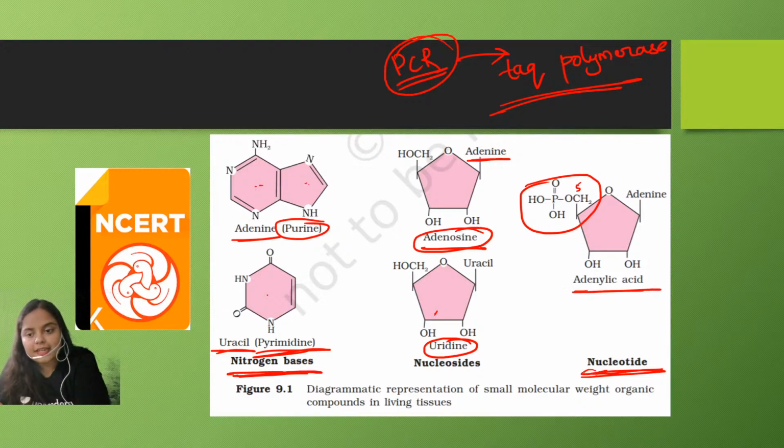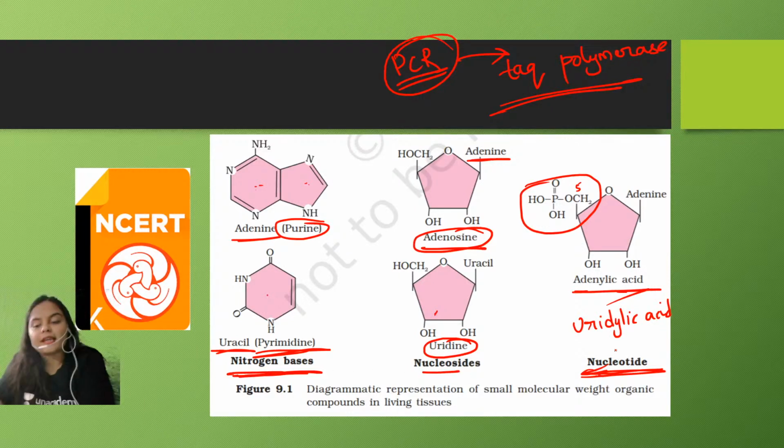So nucleotide ends with acid. Okay, it is adenylic acid. Or if it was uridine, so it was uridylic acid. Okay, so this is how you can identify the nucleosides, nucleotide, and nucleic acids.